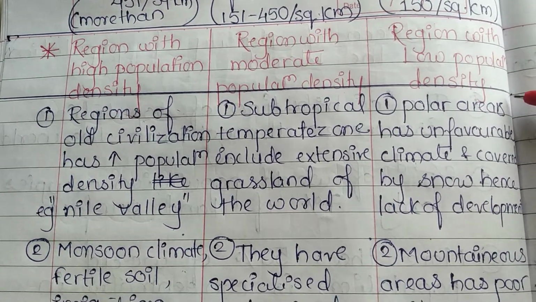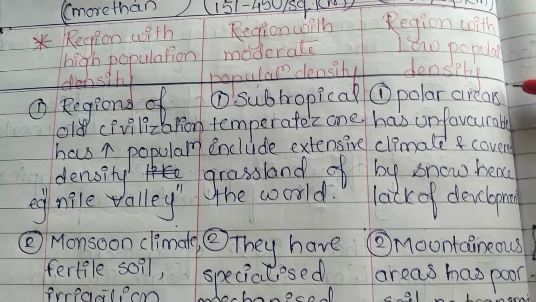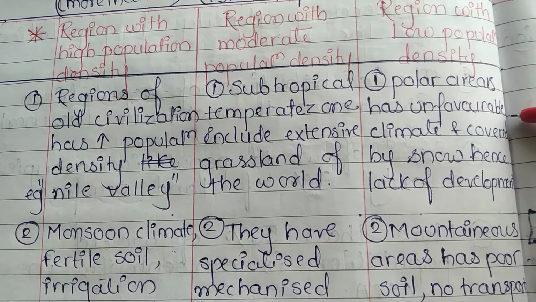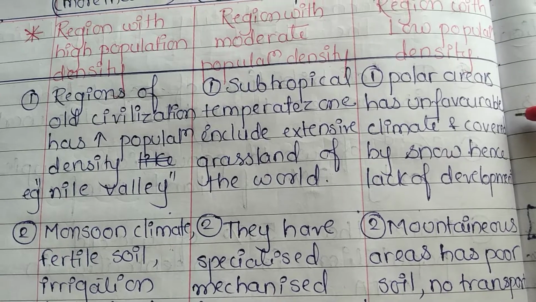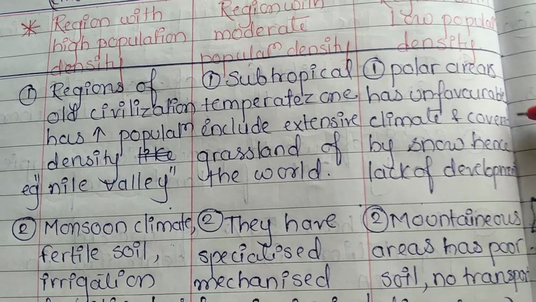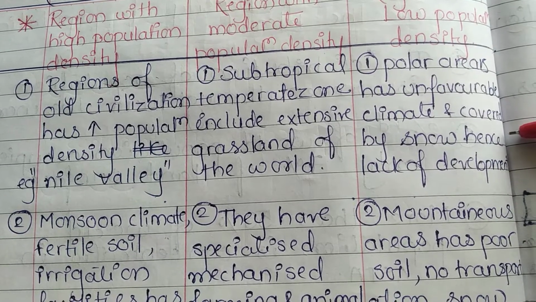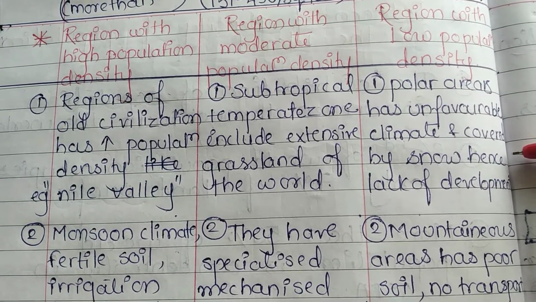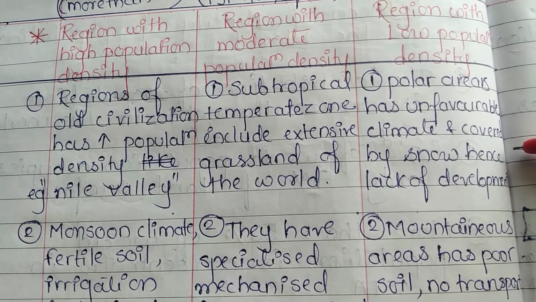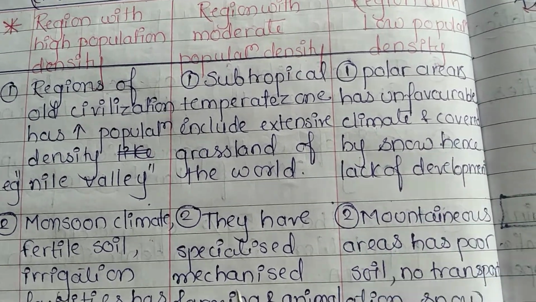Okay, there is lack of sunlight. Due to this, the plantation, the vegetation, and because of snow, the transportation is also not carried out here. As this type of climate is unfavorable for human being, it is unfavorable for development. So this region is a low population density region.